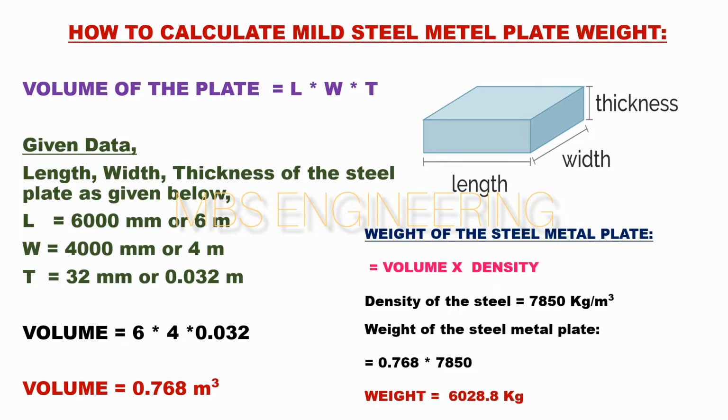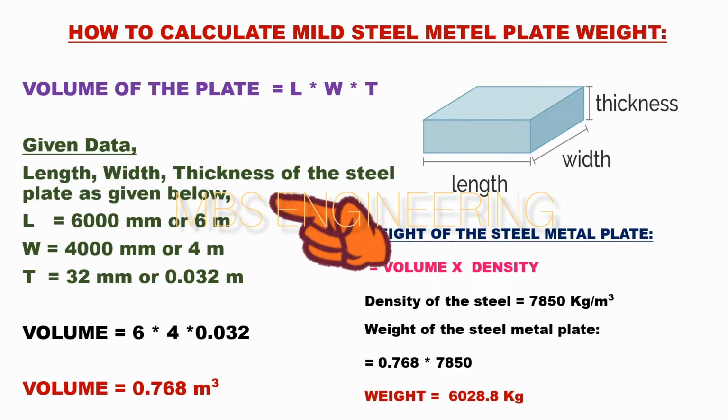Next, we learn about how to calculate the volume and weight of the mild steel plate. The volume calculation formula for a steel plate is: the volume of the steel plate is equal to L into B into T, or length into breadth into thickness. Please refer to the steel plate snaps, and the given data of length, breadth, and thickness of the steel plate is given below.